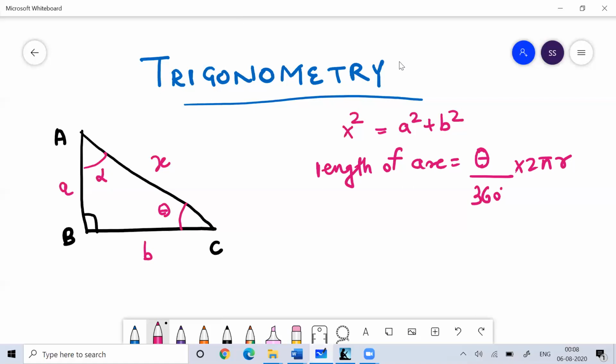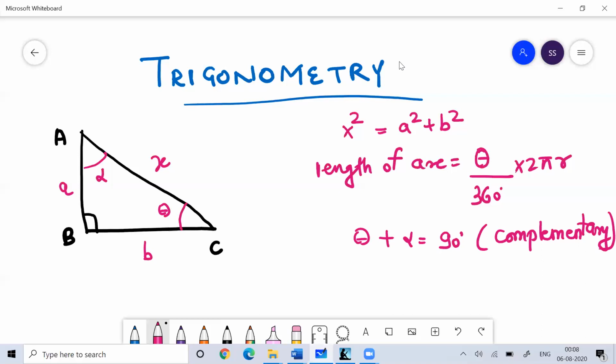I'll talk about the sexagesimal, centesimal and circular systems later on. For the time being, in the context of this angle theta, the sum of theta plus alpha here would be 90 degrees. If the sum of two angles is 90 degrees, they are called complementary to each other, while if the sum of two angles is 180 degrees, they are said to be supplementary to each other.